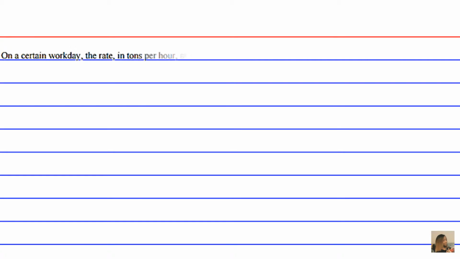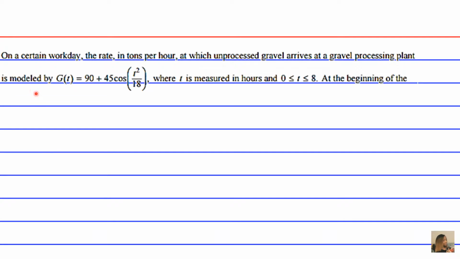On a certain workday, the rate in tons per hour at which unprocessed gravel arrives at a gravel processing plant is modeled by G of t equals 90 plus 45 cosine of t squared over 18, where t is measured in hours and t is greater than or equal to 0 hours and less than or equal to 8 hours.